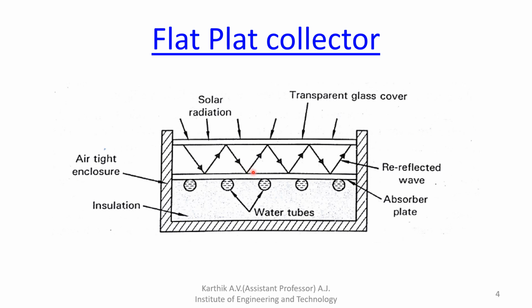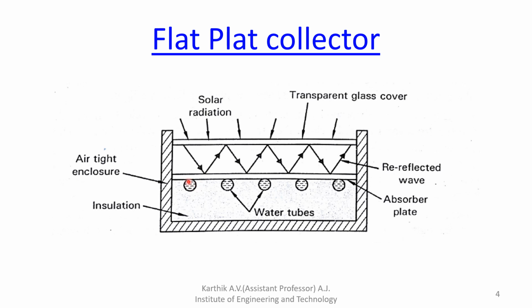So just listen. This is transparent glass. What is the function of transparent glass? It is usually made of toughened glass, 4 mm thick, which helps in reflecting the incident solar radiation. The glass cover permits solar radiation to pass, as it is transparent to incoming short wavelengths. And the absorber plate is made of copper, and it is black in color.